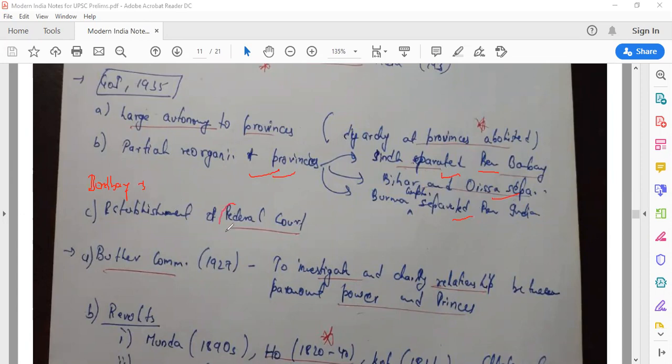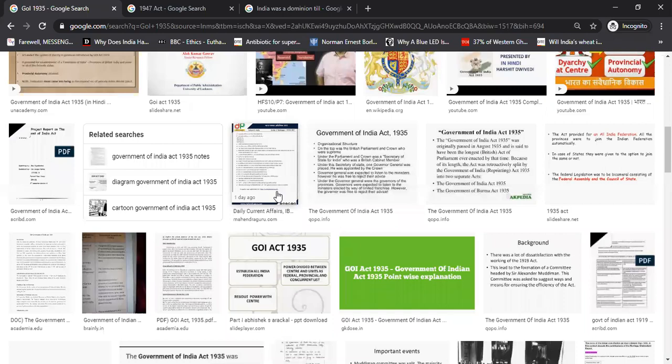Apart from this, the GoI Act of 1935 also led to the establishment of the Federal Court. And there were many other provisions, but most of them did not come into existence because many of the states did not join it. So it remained on paper only. Cool, dude. And many of the provisions of the Government of India Act of 1935 were incorporated in the modern constitution.